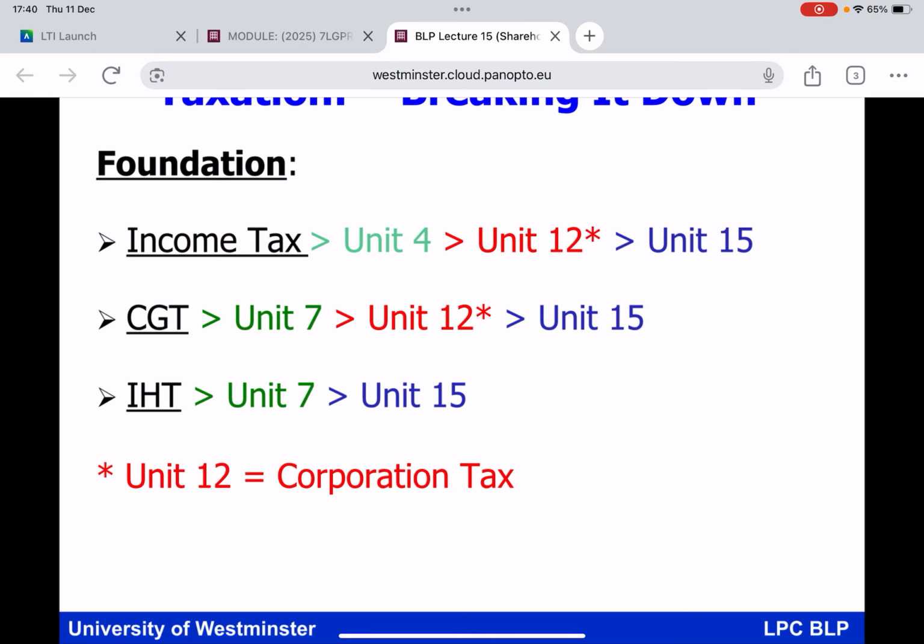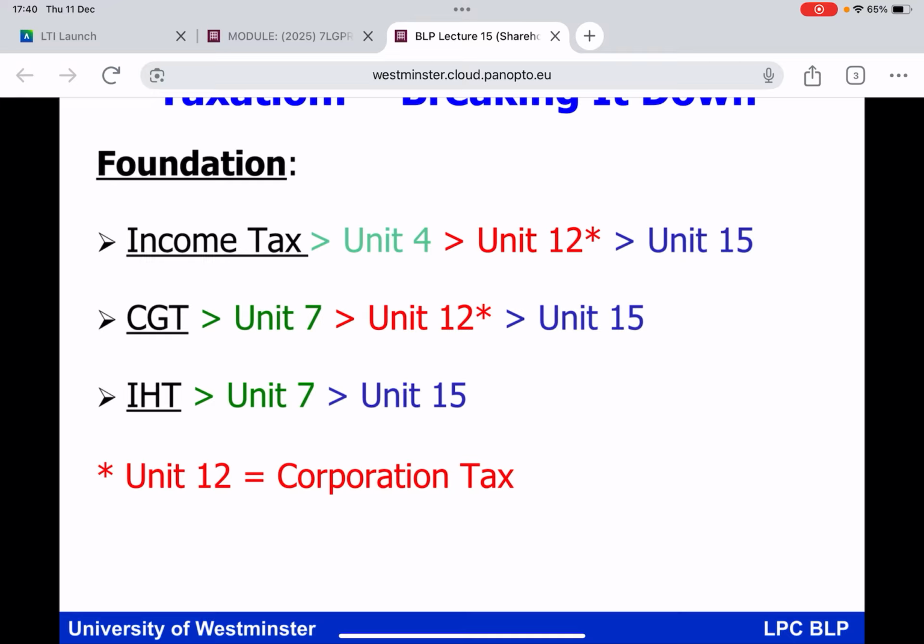We move on, everybody, and perhaps for the very last time in a recorded lecture, taxation, breaking it down. It is essential with taxation, which is one of our major headings for exam purposes, that we effectively walk down the paths which have been laid out for us. So you can very clearly see we have got foundation income tax, CGT and IHT. Well, the path on the top line there goes from foundation income tax over to BLP Unit 4, which was income tax for sole traders and partners, over to Unit 12, which was companies and corporation tax. Well, the point has been made to you that some of the ideas we had already encountered, for example, deductible expenses and capital allowances, were of considerable use to us when we were dealing with companies and the liability to pay corporation tax. End of the tax journey is what we are doing today.